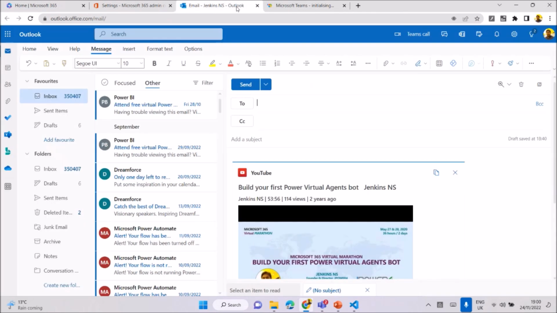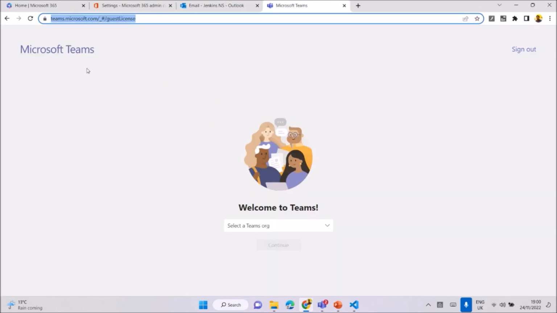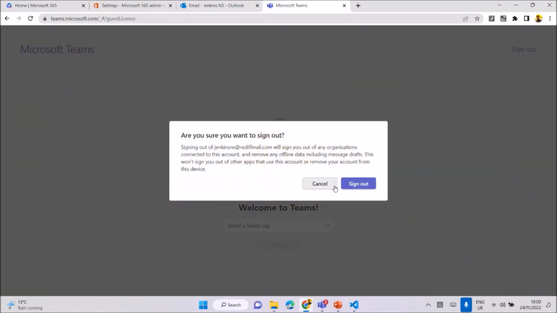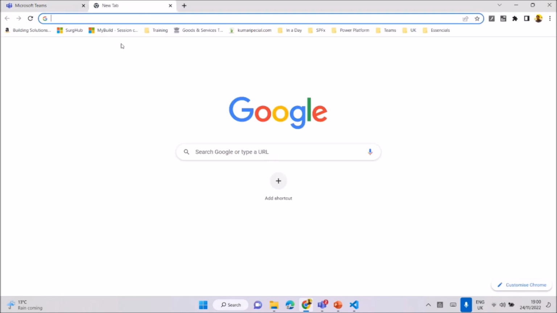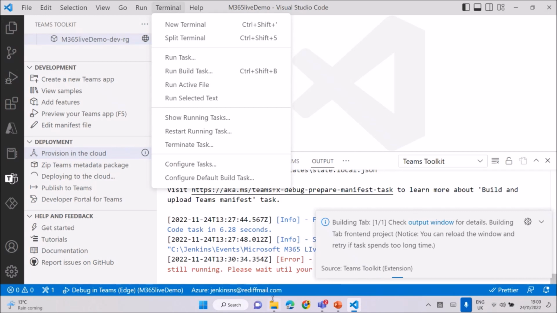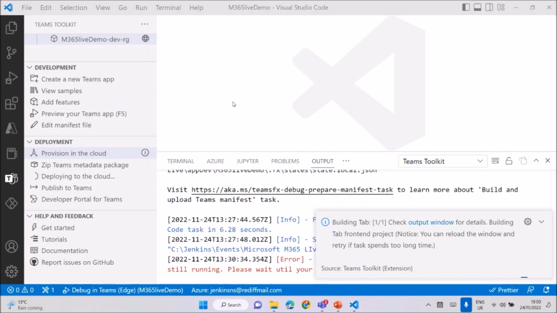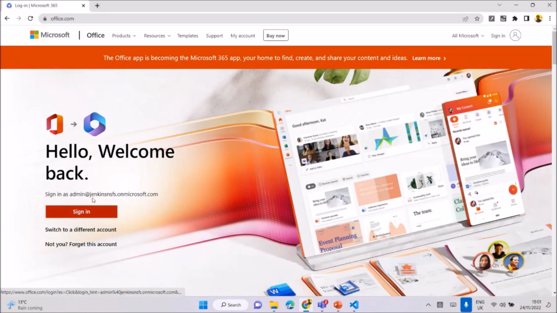Just close it, because I need to log in with a different account. Office.com.